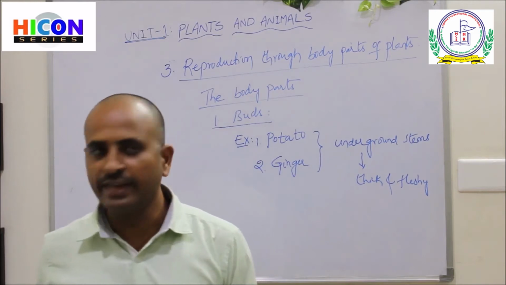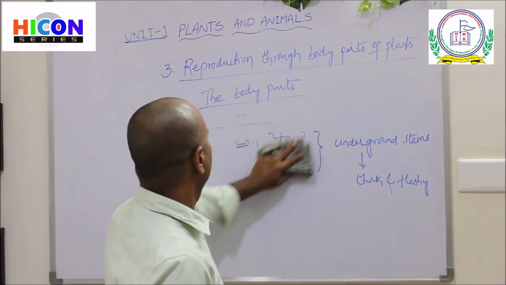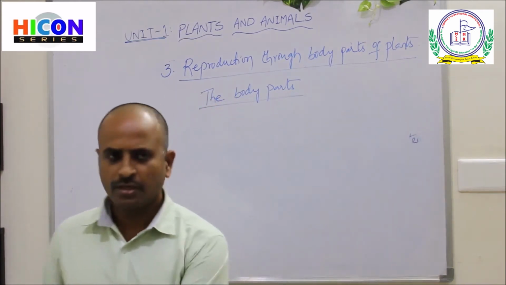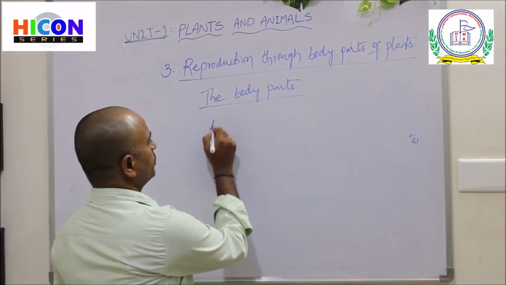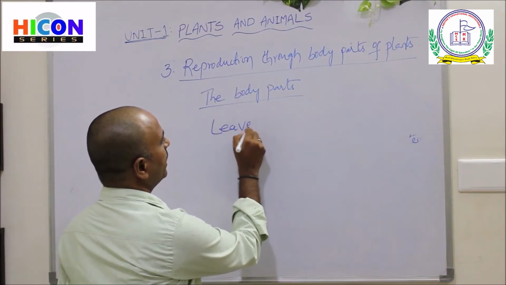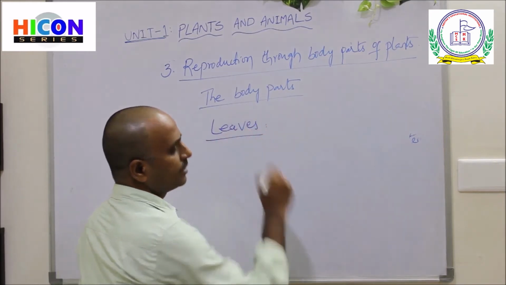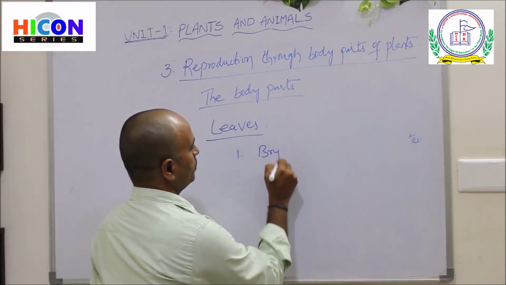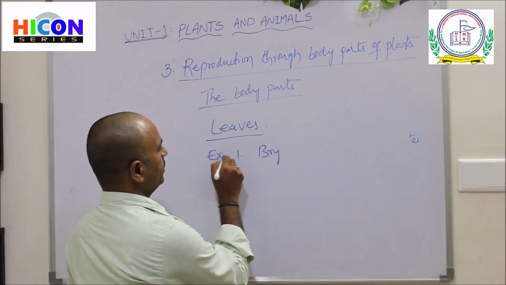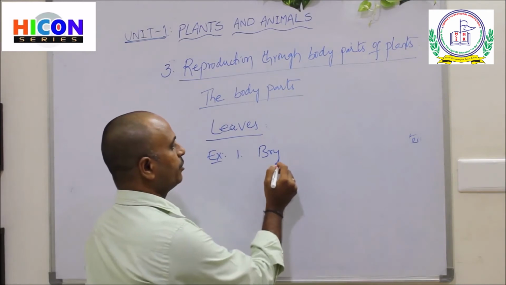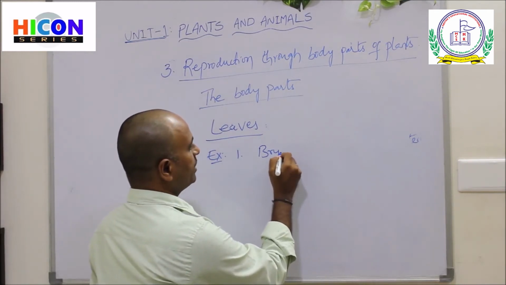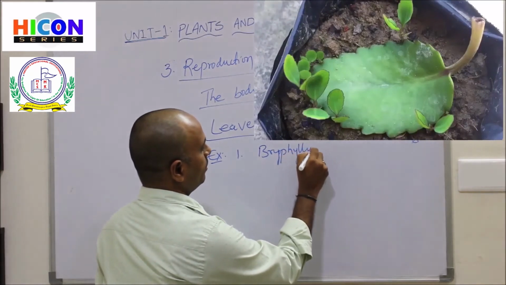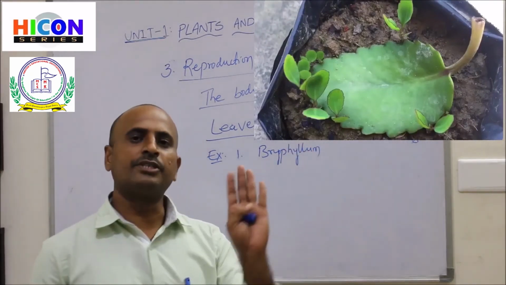And the second one is leaves. Some plants reproduce their new plants from their leaves. The example of a plant which can reproduce new plants from its leaf is bryophyllum. So look at the picture.